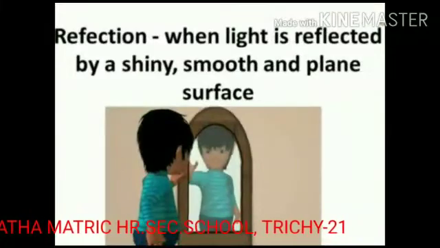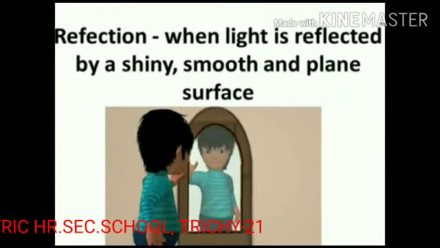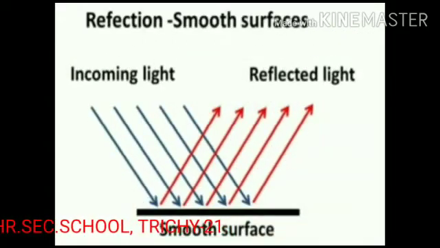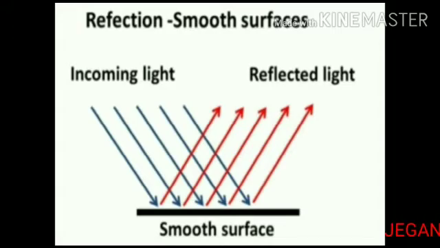When light is reflected by a shiny, smooth and plain surface, we can see the clear image of the object. On a smooth surface, the incoming light is sent back as reflected light at the same angle. So, a smooth surface is the best example for reflection.